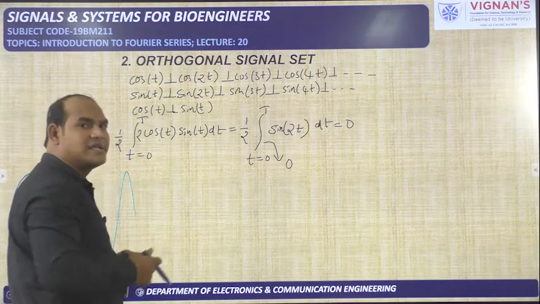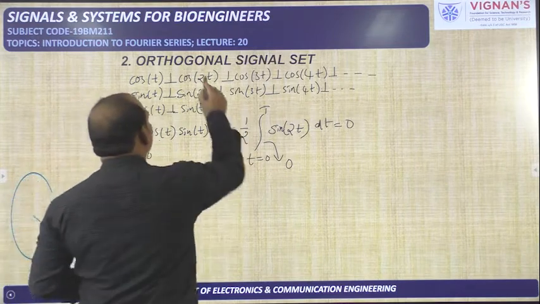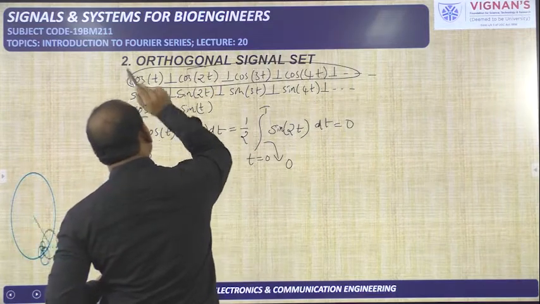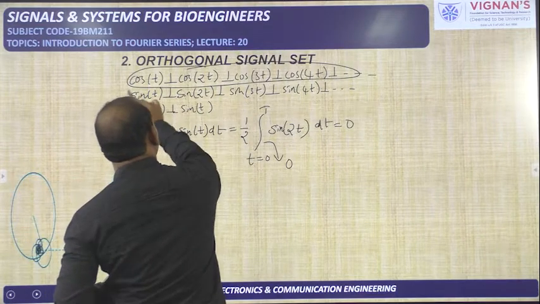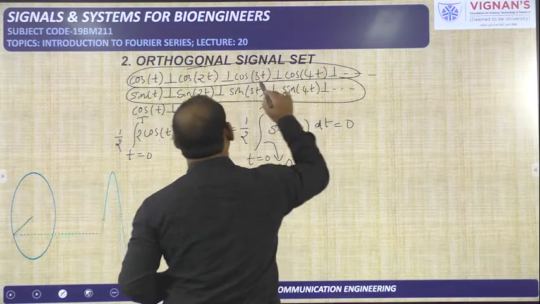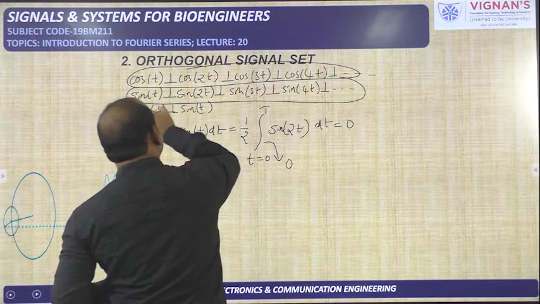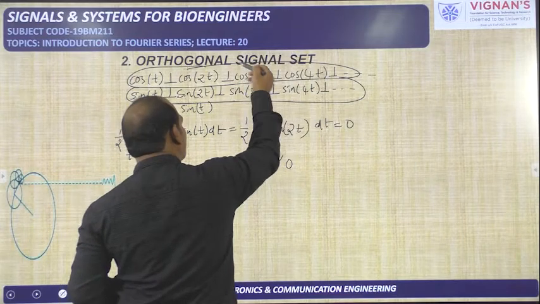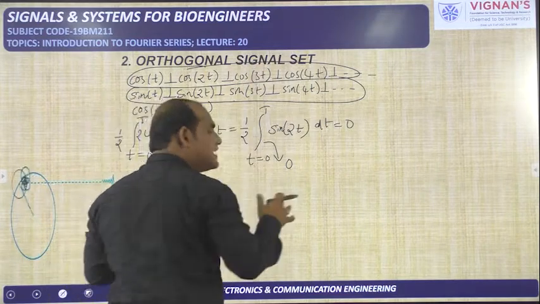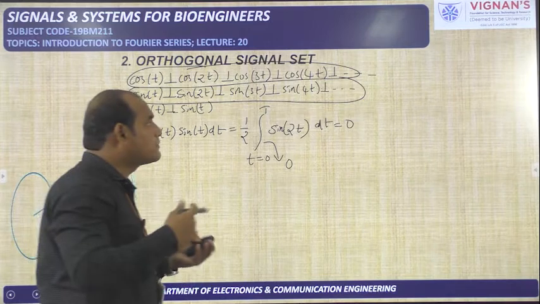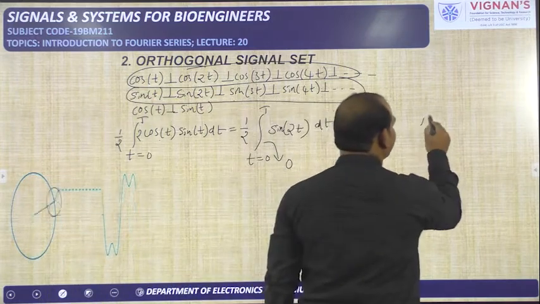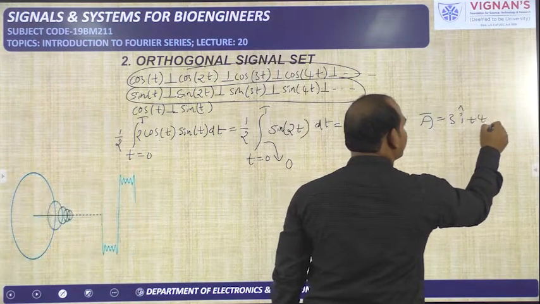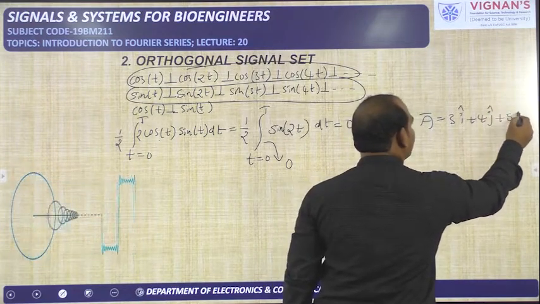So what is the complete set now? If you take only this one, it is not a complete set, because this cos t is also orthogonal to this entire particular set. Cos 2t is also orthogonal to this entire set. Sin 3t is also orthogonal to cos 3t. So one complete set we have to take. How have we represented one vector A bar as 3 i cap plus 4 j cap plus 5 k cap?